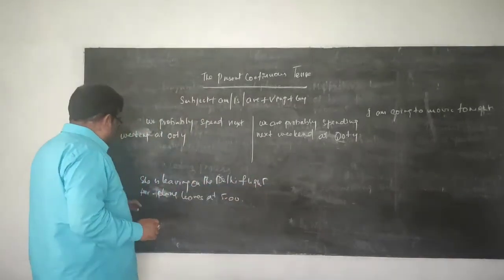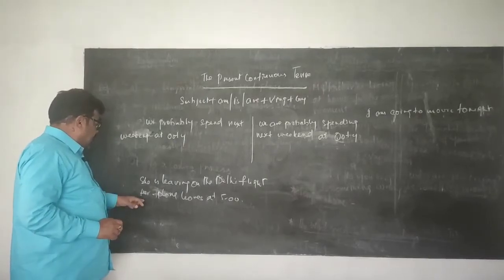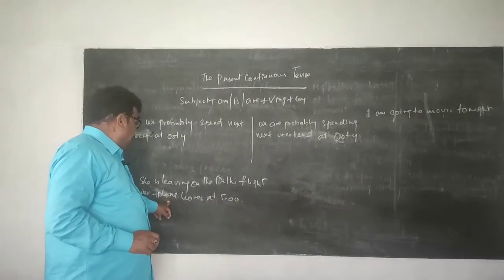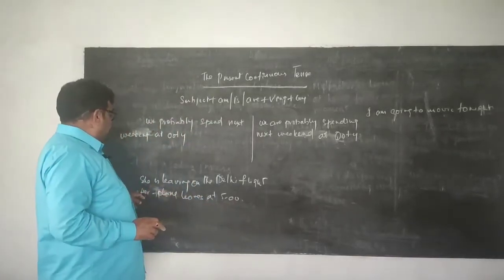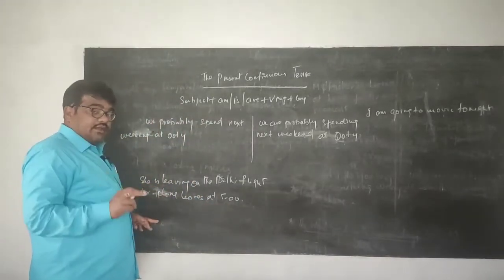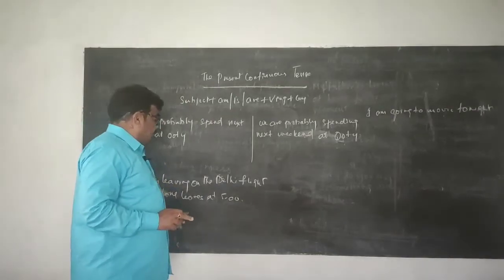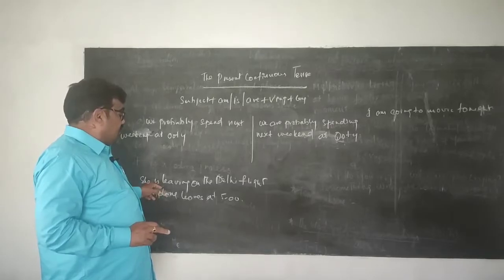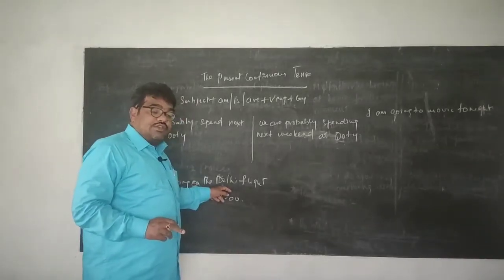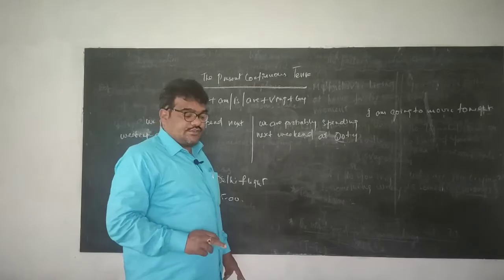Her plane leaves at 5. Here what you are observing is, when I am referring to the timetable, I am using simple present tense, whereas when I am talking about her future action, I am using present continuous tense.